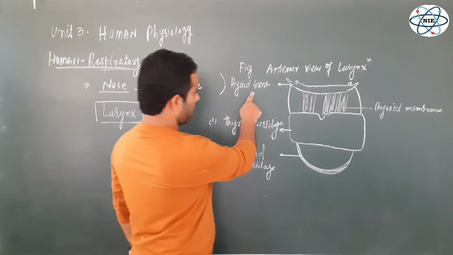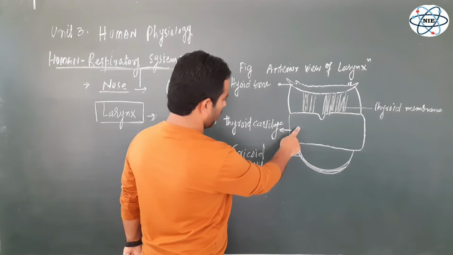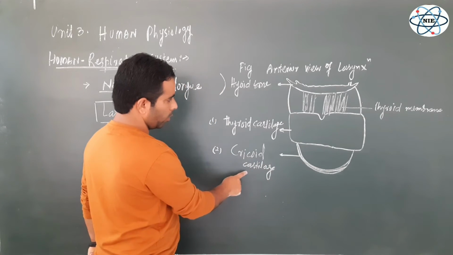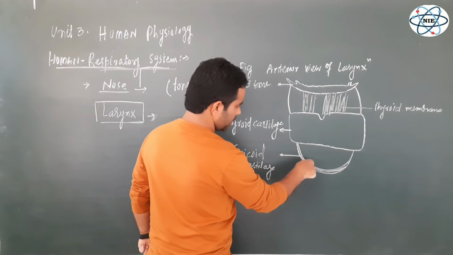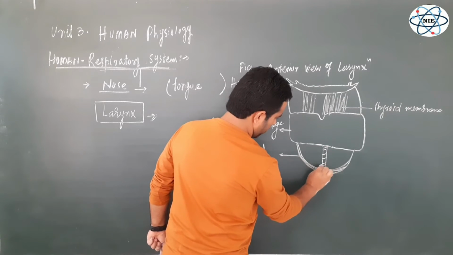Anyways, so this is hyoid bone, this is thyroid membrane, this is thyroid cartilage, and this is one more cartilage, that is cricoid cartilage. And these two cartilages are also connected by a ligament. This is the ligament here.